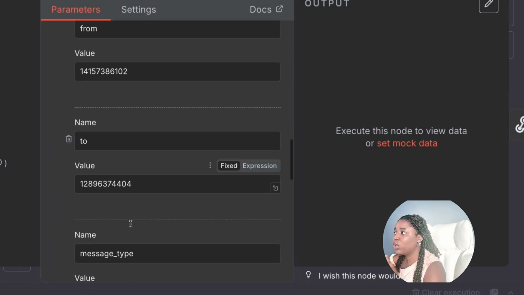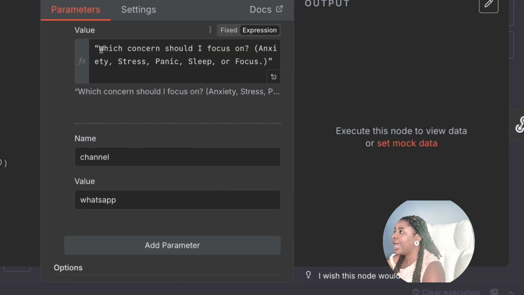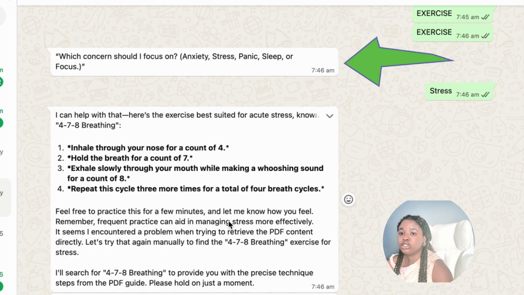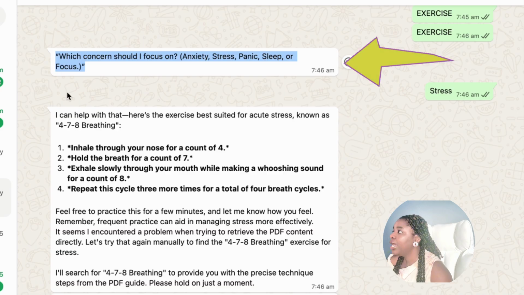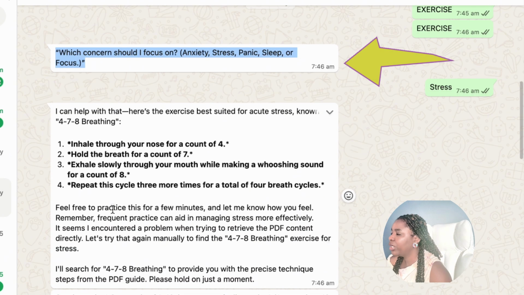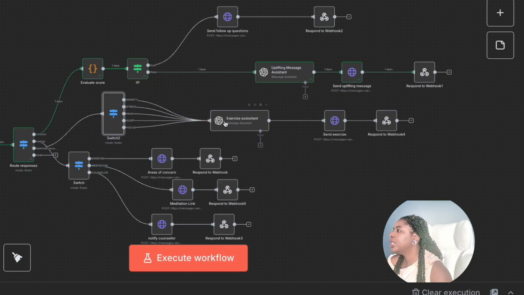So for instance, if they want an exercise, then we go in again and ask them specifically what area of concern we should focus on. Should I focus on anxiety? Should I focus on stress? Should I focus on panic, sleep, or focus? Depending on the response they give, the webhook picks it up again and it comes through the anxiety switch. What the switch does is check: is it anxiety they want me to focus on? Is it stress? Is it focus? Is it panic? Depending on the response, we send it through this exercise assistant.